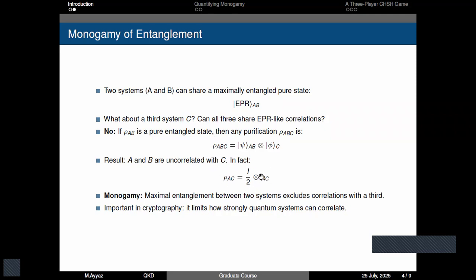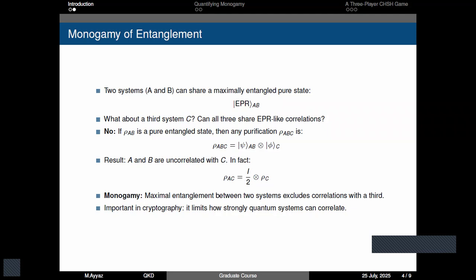And you can see that not only is the state rho C uncorrelated with system A, but we can also see that system A is maximally mixed from the point of view of C, and it is completely random.